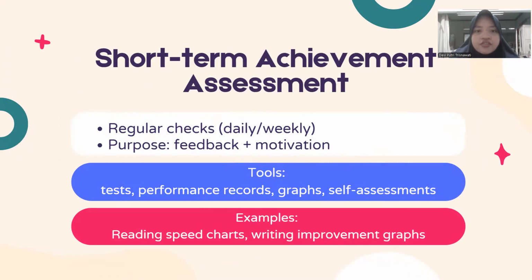The third is short-term achievement assessment. This involves regular checks such as daily or weekly assessment. The main purpose of this type of assessment is to give feedback and maintain learners' motivation. The examples include reading speed charts, writing improvement graphs, and other forms of progress tracking using tests, performance records, or self-assessments.